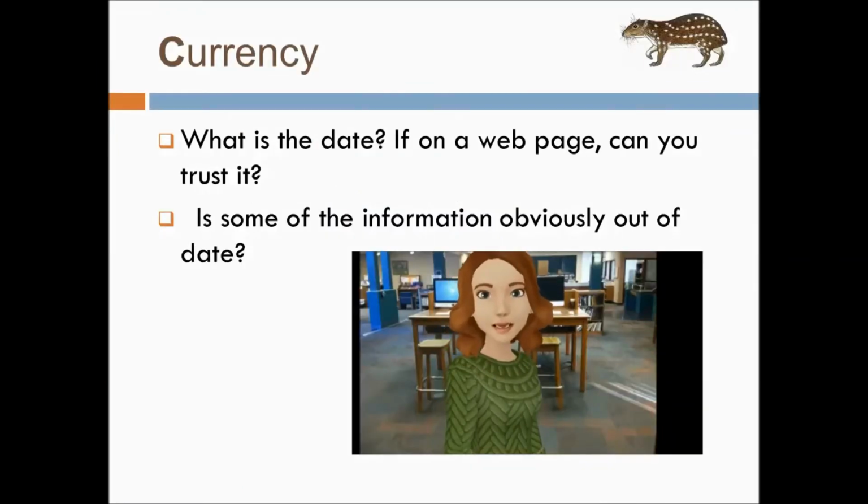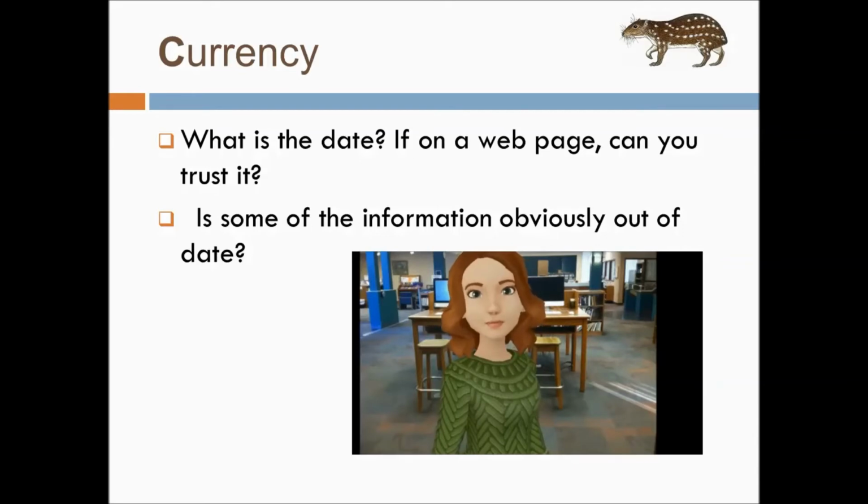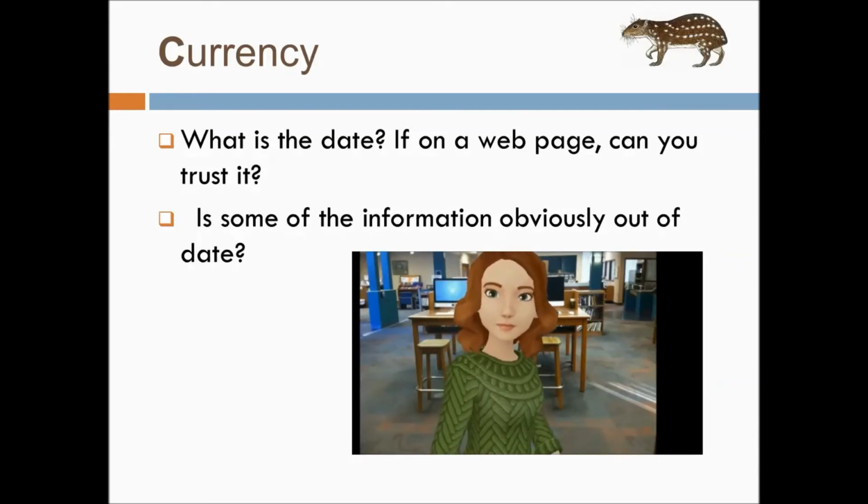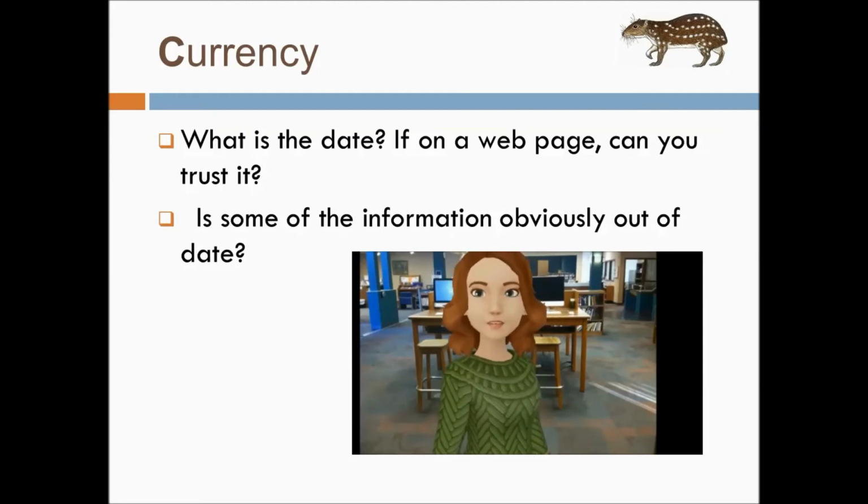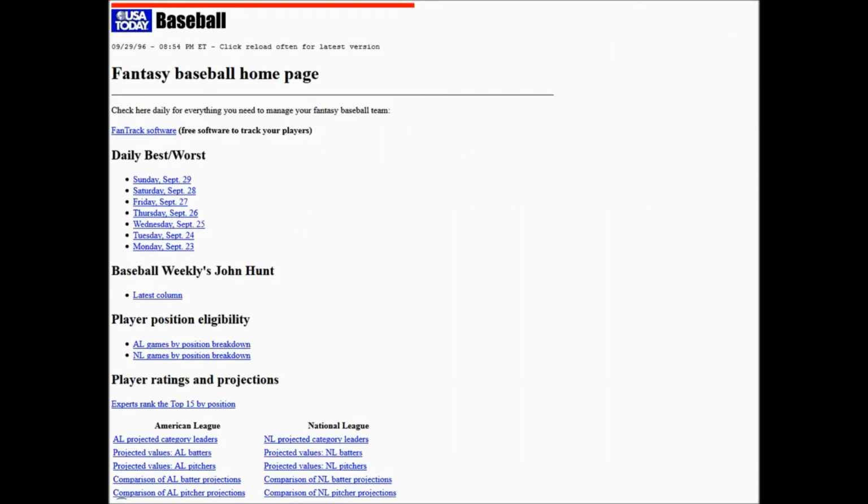Currency has to do with the publication date. How recent is it? If it's on a web page, can you trust the date that's listed? For a book or an article or a website, can you see if there's information that's obviously out of date? If we were looking for a good fantasy baseball website, this wouldn't be a good choice, since it hasn't been updated since 1996.